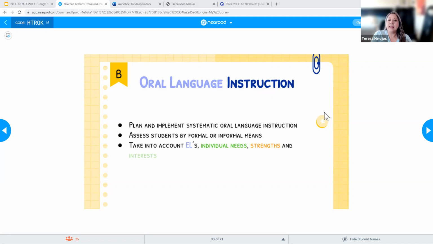If you're going to read to the kids, you're probably going to dialogue with them. You're going to talk, and the kids are going to talk to you. You may have them turn to a partner: okay, turn to your partner and tell them what you think the animal's going to do next, or whatnot, in whatever story you're talking about. But it's really about planning and implementing those opportunities for your students to do that.